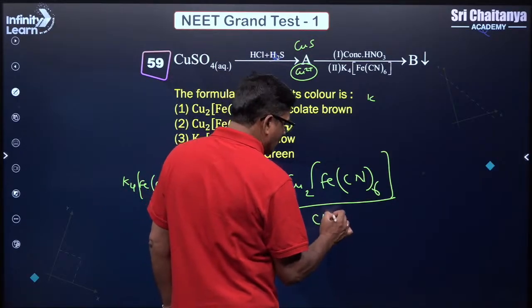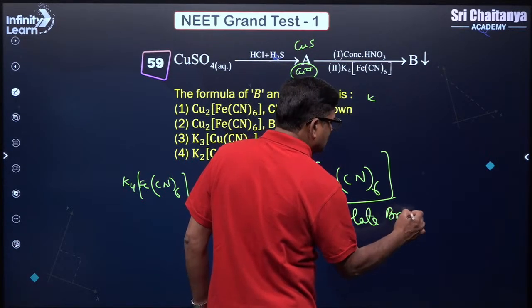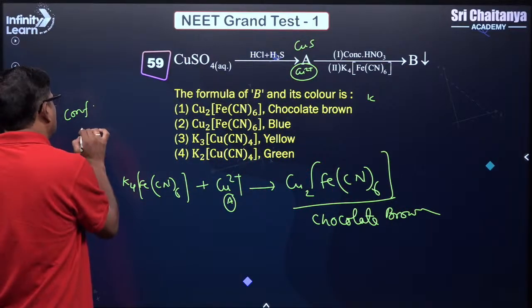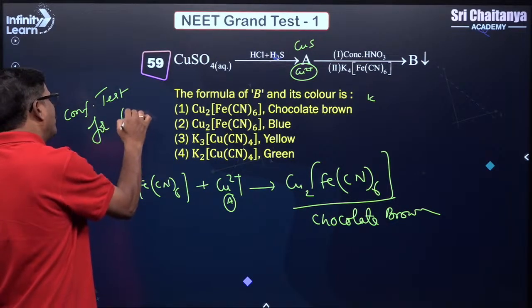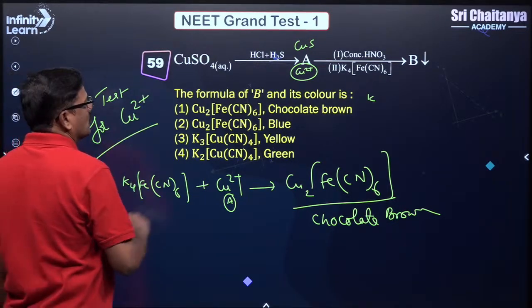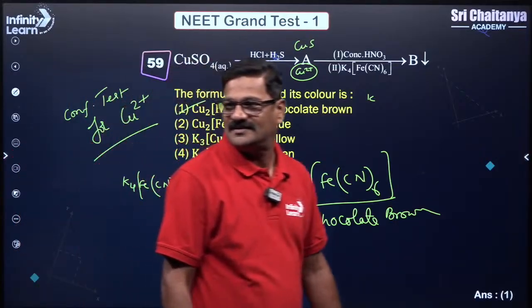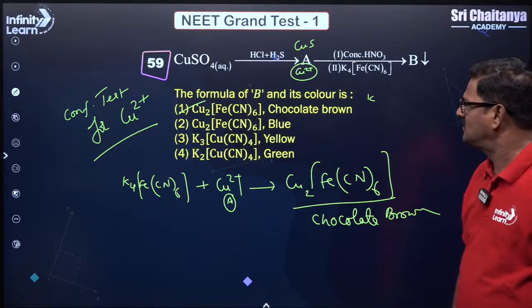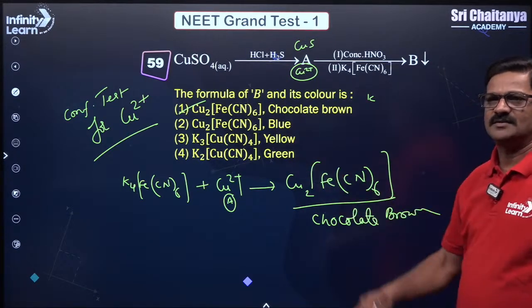It is a chocolate brown color. It is a confirmatory test for cupric ion. So it is a chocolate color, answer 1. So 1 and 3 is not in the option, sir. Okay, we'll check it. Okay?